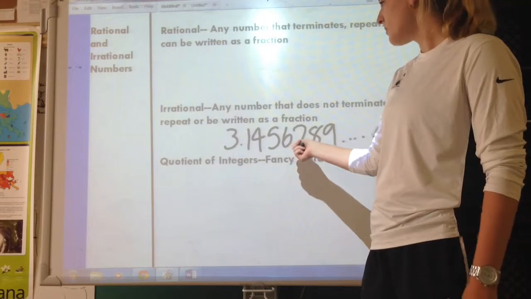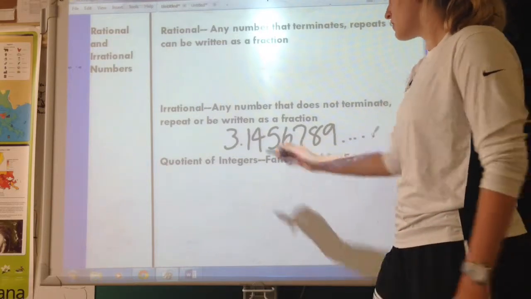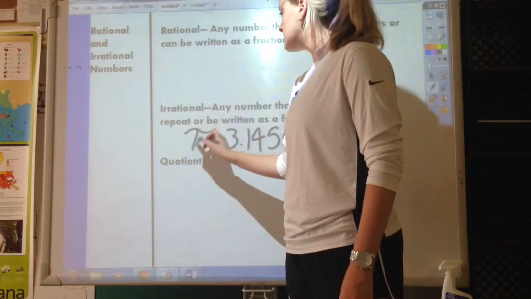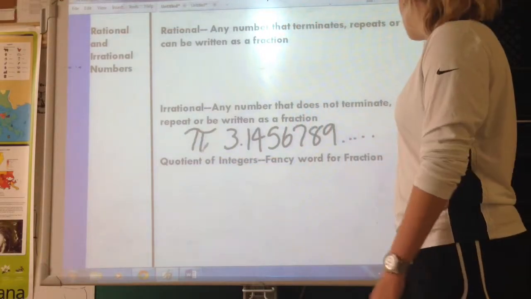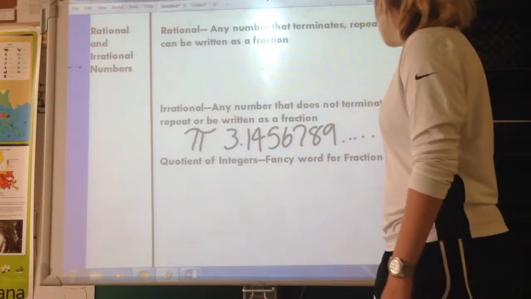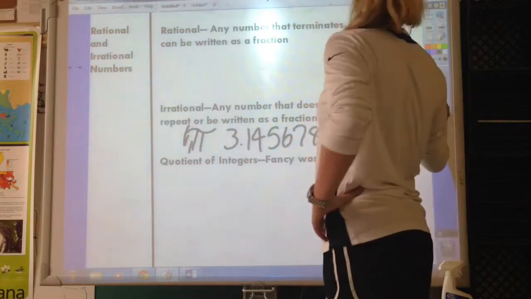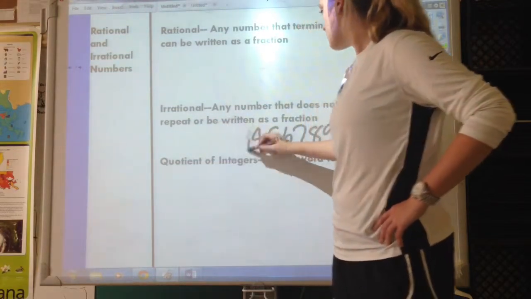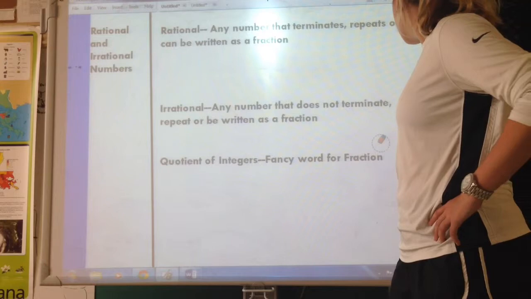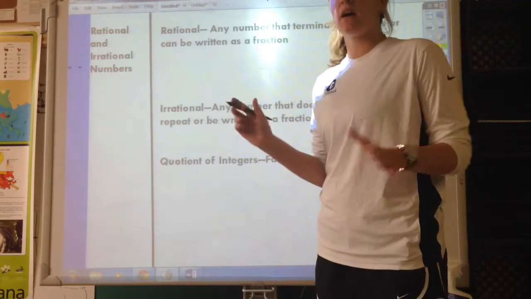And this should make you recall that this number actually is the pi symbol. And we know that whenever we see pi, we always know that it's irrational. Whoops. Pen's acting up on me right now. All right, so anytime I see pi in any capacity, I always know it's irrational.